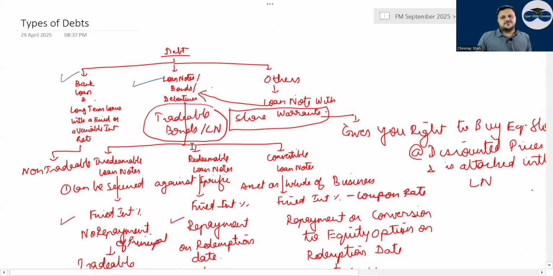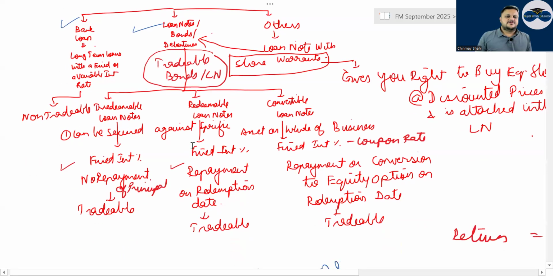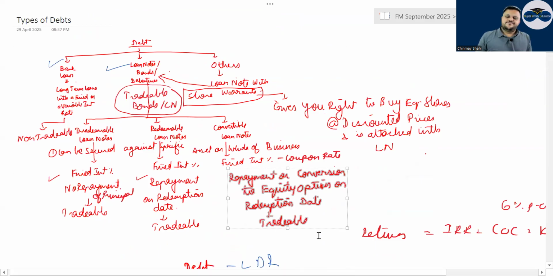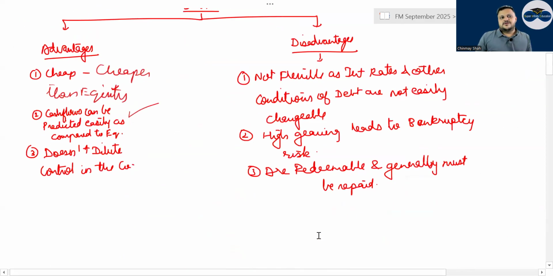In bank loan, you have long-term loans given with the bank and generally at fixed or a variable rate, correct? These are non-tradable. With loan notes, you have three types of loan notes: irredeemable loan notes, redeemable loan notes, and convertible loan notes, correct? And then you have what? Secured against, irredeemable, generally secured against any specific asset or whole of business, right? Then fixed interest, no repayment of principal. Here in irredeemable, no repayment of principal, but in redeemable, repayment will be there. And here in repayment, you have an option either to receive cash or to receive what? Tell me. Shares in redemption, right?